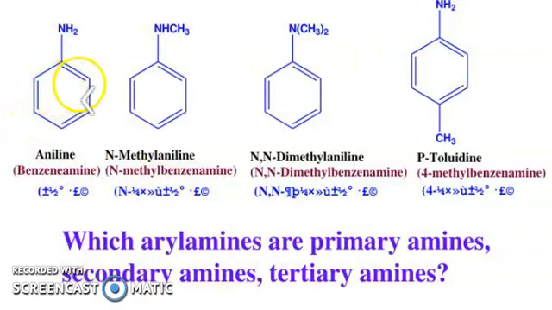In aryl amines, the simplest is commonly known as aniline or benzenamine. N-methylaniline, this is secondary, N-methylbenzenamine. N,N-dimethylaniline or N,N-dimethylbenzenamine. Here para-toluidine or 4-methylbenzenamine. Which arylamines are primary amines, secondary amines, tertiary amines? Just think about it.